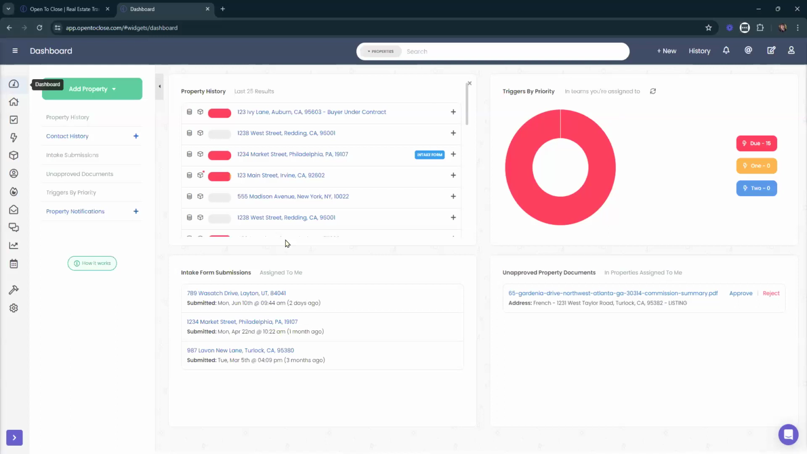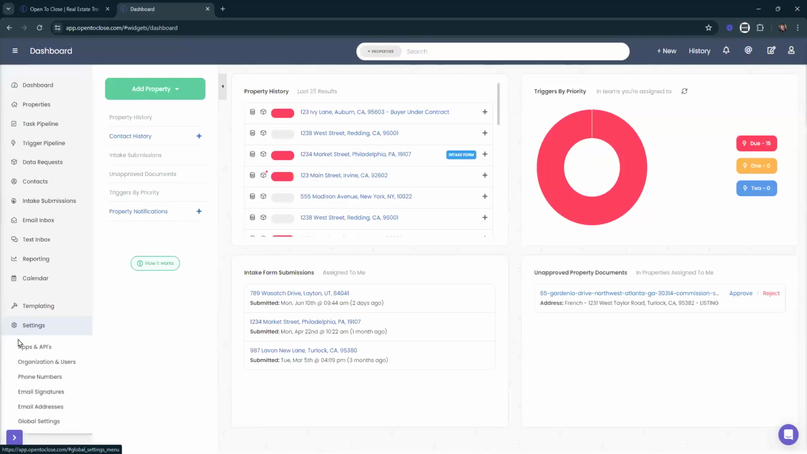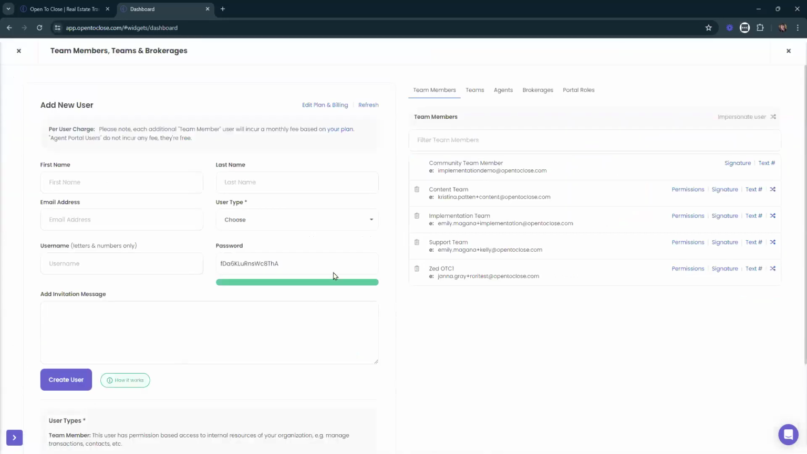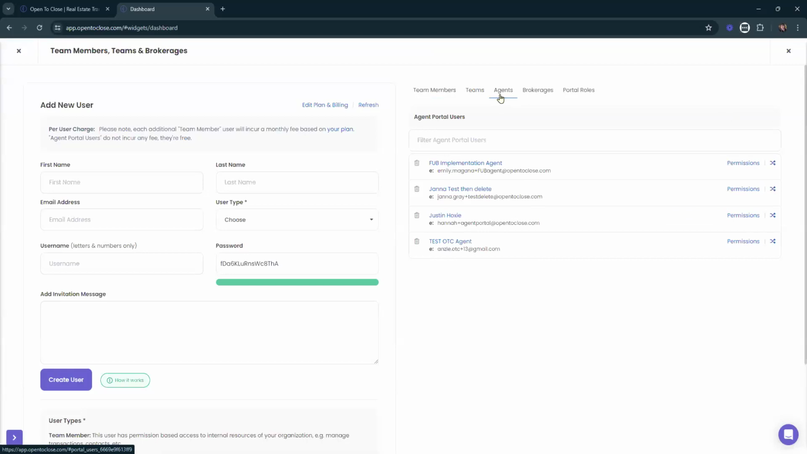Right now, when we test, it does not look like it is an option for them to select. Awesome. So there are two ways that we can set this up. The first way is to go over to our gear icon, head into our organization and users, head over to our agents, and then select the agent that we want to update. So here we're just going to select Justin's name.